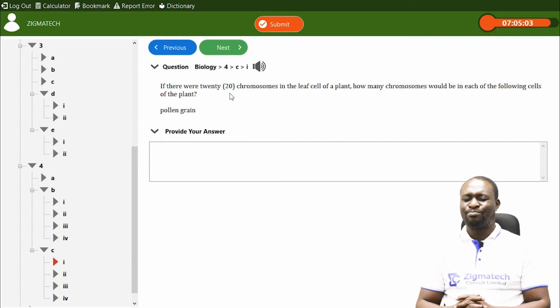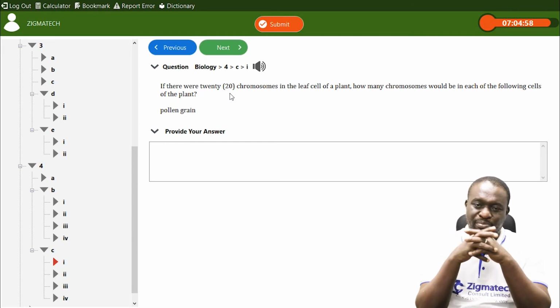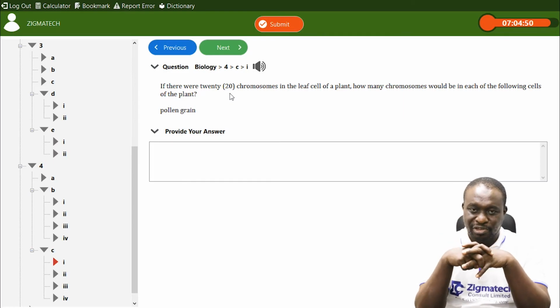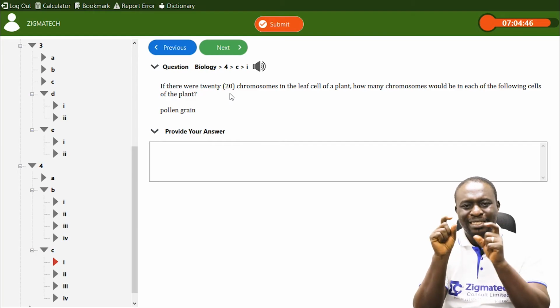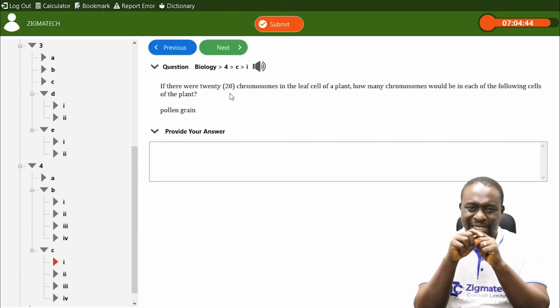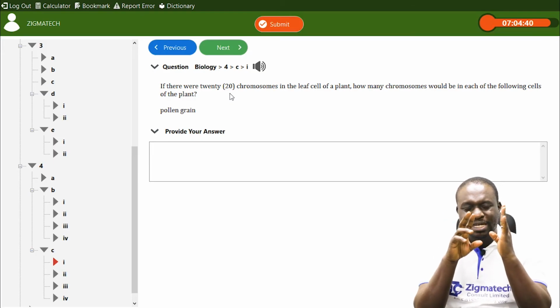And they are looking at pollen grains. Now, let me explain something very important. To be able to answer this, you must have knowledge of mitosis and meiosis, which is cell division. Now, mitosis occurs in somatic cells. Please take note of the important things I'm going to mention.